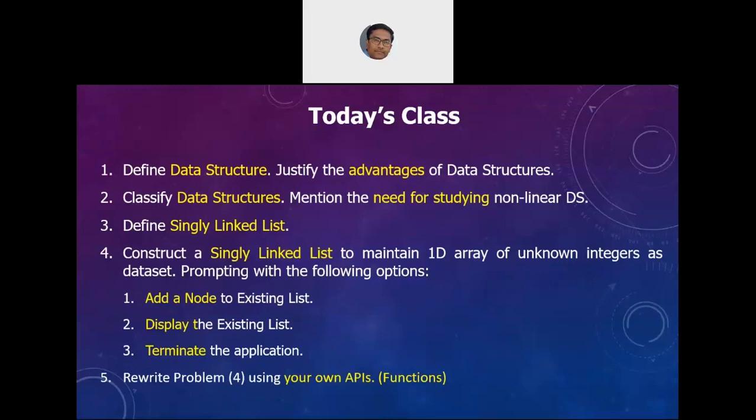Examples include 1D arrays, 2D arrays, 3D arrays, if you are imagining in the context of creating a point in a vector space, or in a three-dimensional point. Then other examples of linear data structures include the strings, and array of multiple strings and array of pointers. So these are all linear data structures.